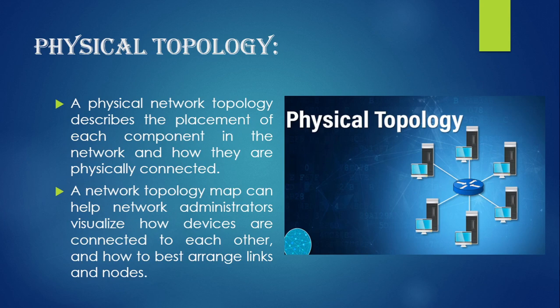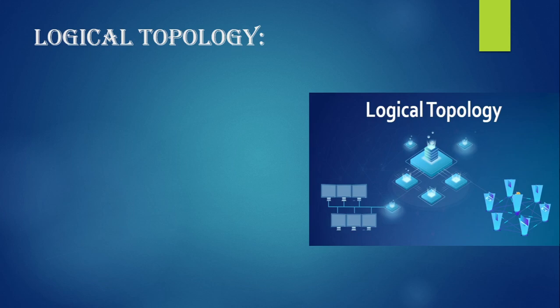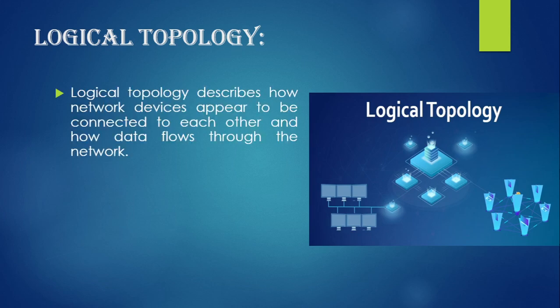On the other hand, the logical topology describes how network devices appear to be connected to each other and how data flows through the network. That means we have established a network and connected the devices, but how the connected devices are going to appear in a network, and how the data flows through the network.